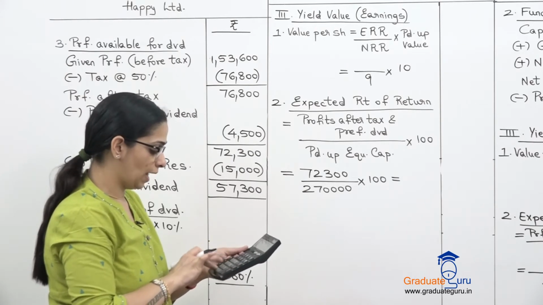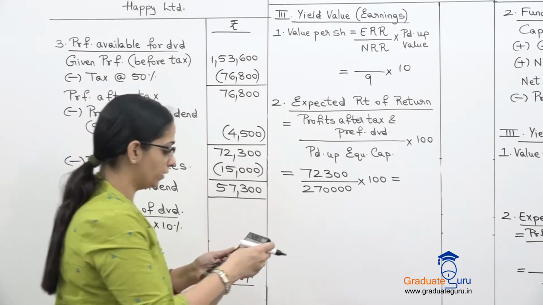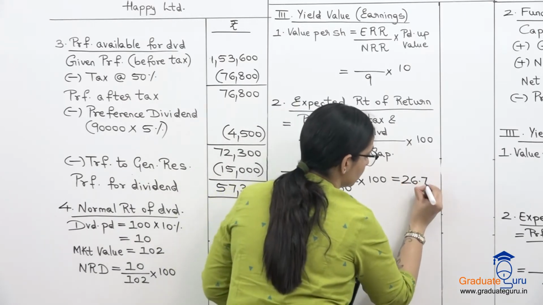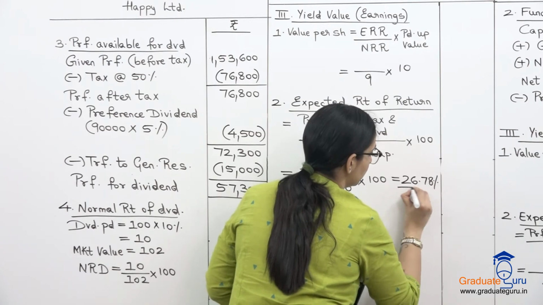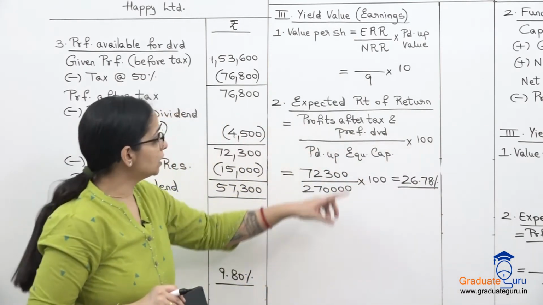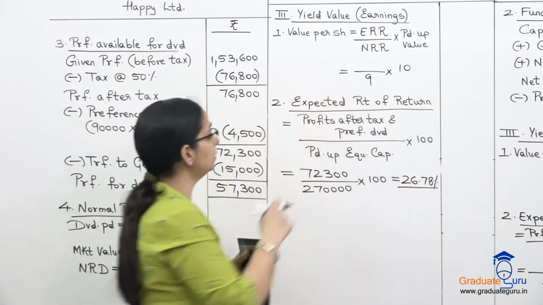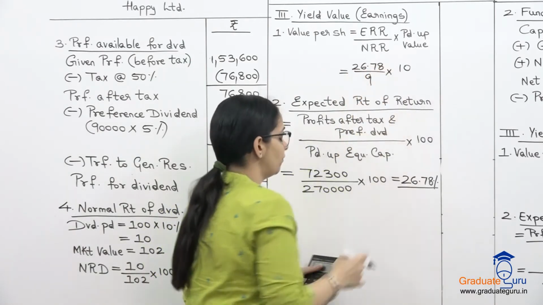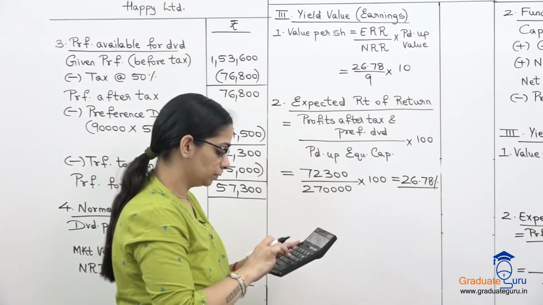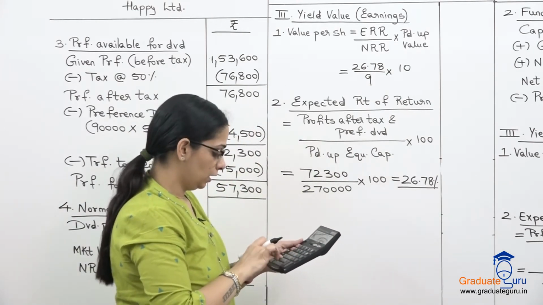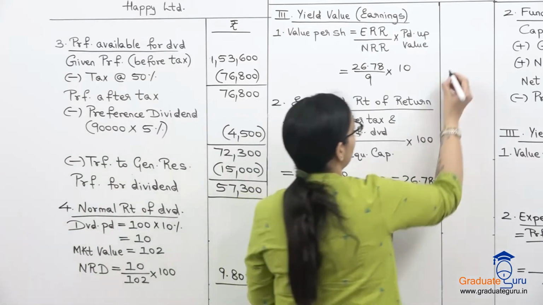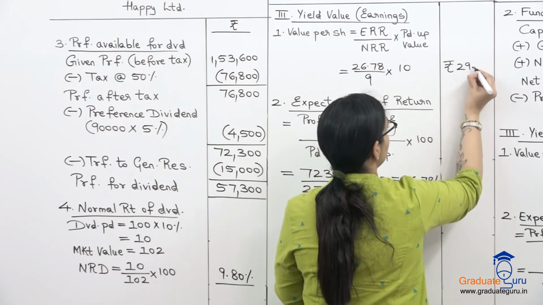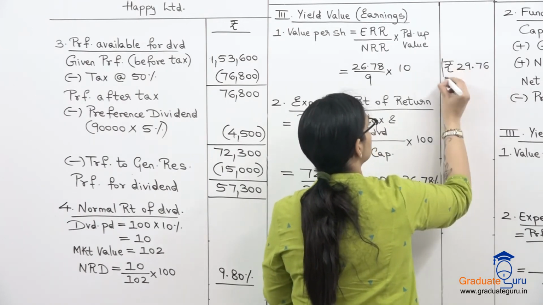72,300 divided by 2,70,000 into 100. We get 26.78%. That is what we wanted over here. So let's write that over here, 26.78, and now let's calculate. Divide by 9 into 10. We get our third value, which is 29.76.